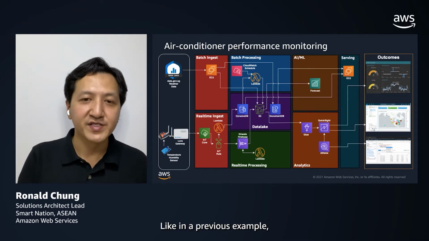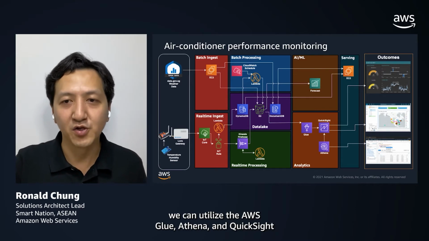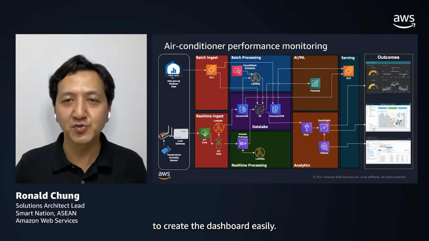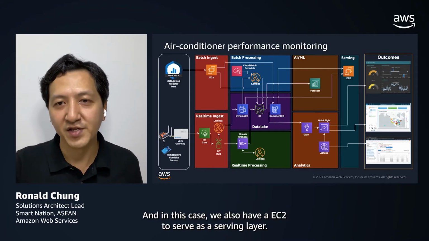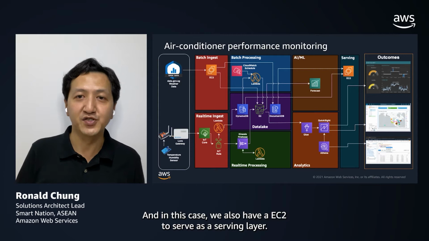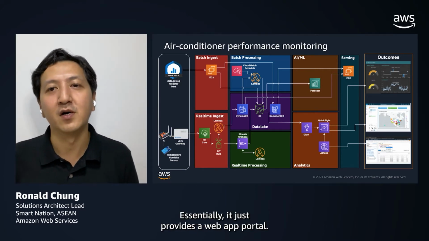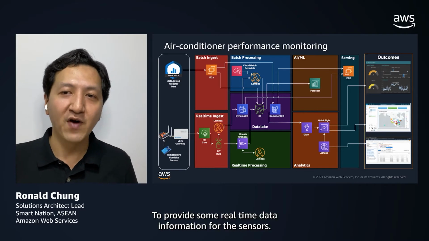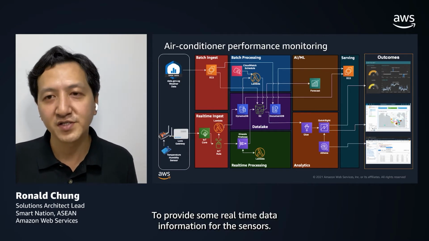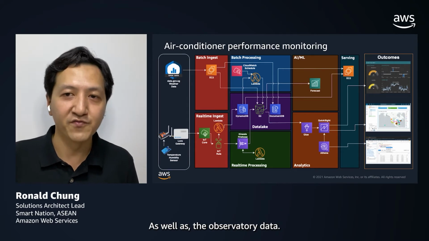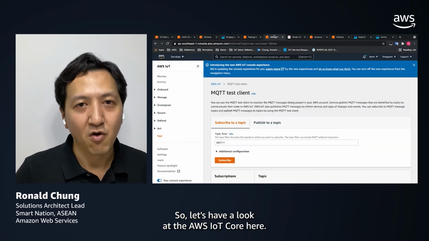And like in the previous example, we can utilize AWS Glue, Athena, and QuickSight to create the dashboard easily. In this case, we also have an EC2 to serve as a serving layer. Essentially, it just provides a web app portal to provide some real-time data information for the sensors as well as the observatory data. So let's have a look at the AWS IoT Core here.